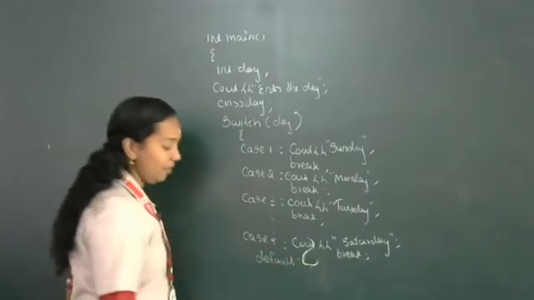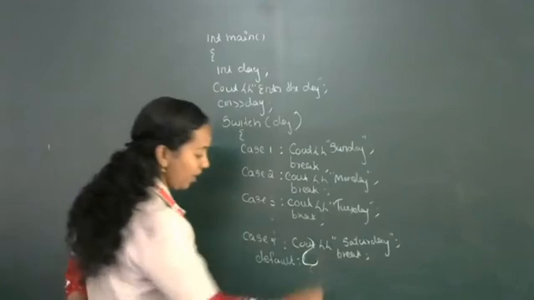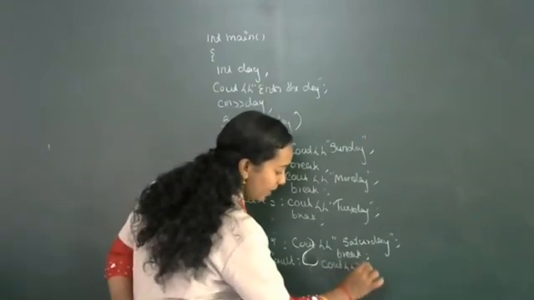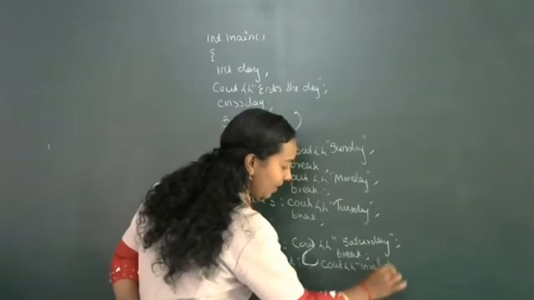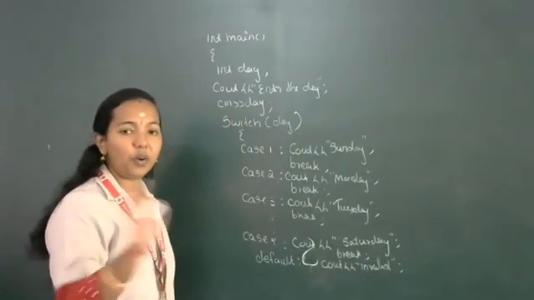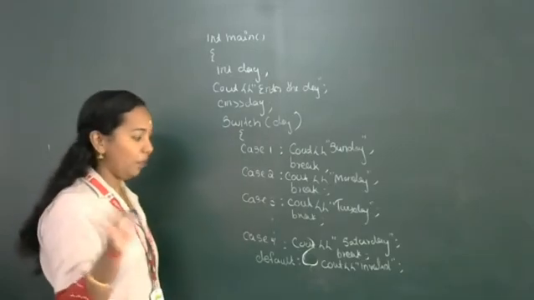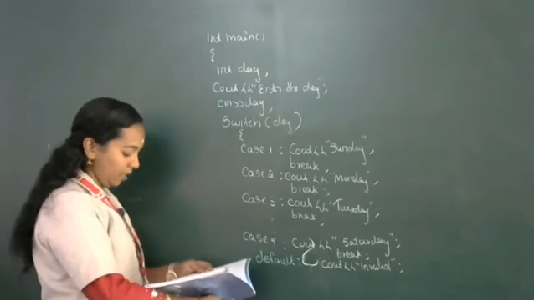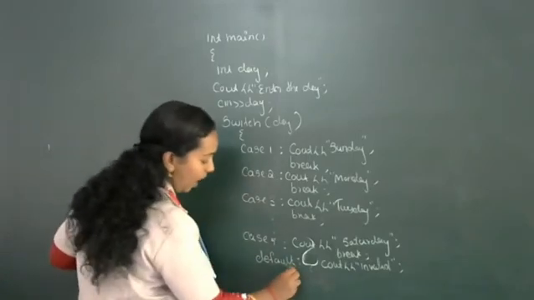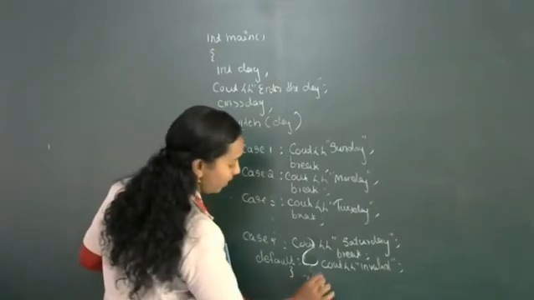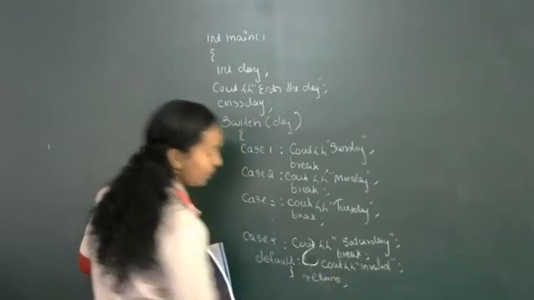So what will be the output statement? Default, cout invalid number. In default statement, you don't want to write break statement, because after executing the default statement, automatically the program will terminate. After default, you want to close the bracket and then return 0 statement.